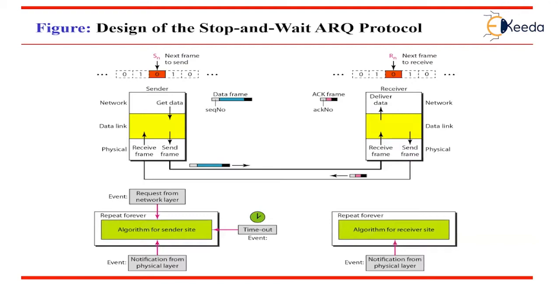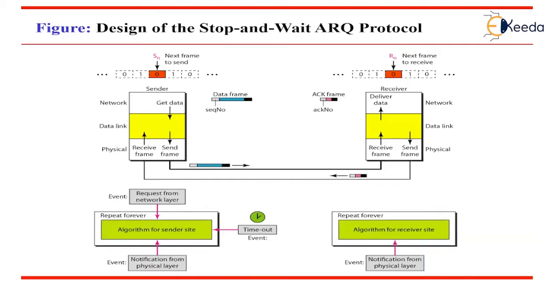Again, we assume the sender has sent the frame numbered x. Three things can happen here. First, the frame arrives safely at the receiver side. The receiver sends an acknowledgement. The acknowledgement arrives at the sender side, causing the sender to send the next frame, numbered x plus 1.